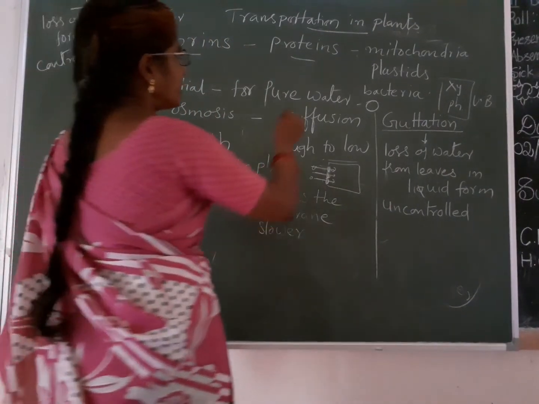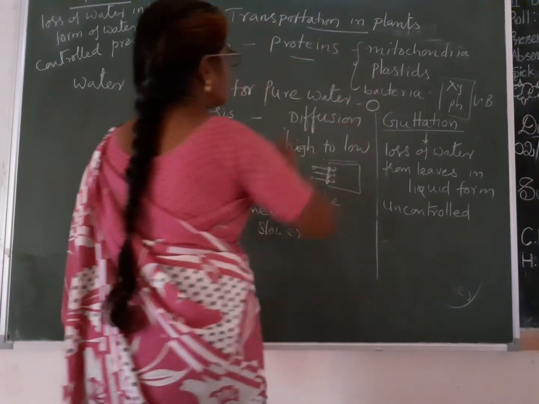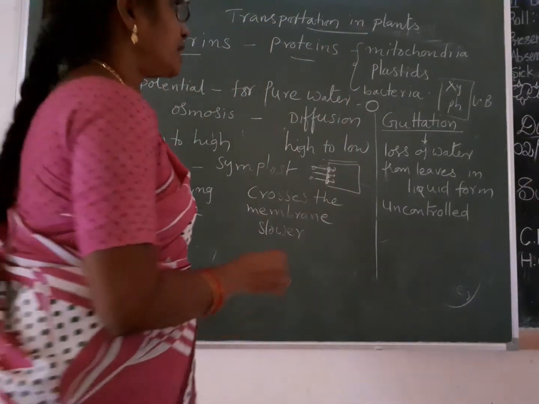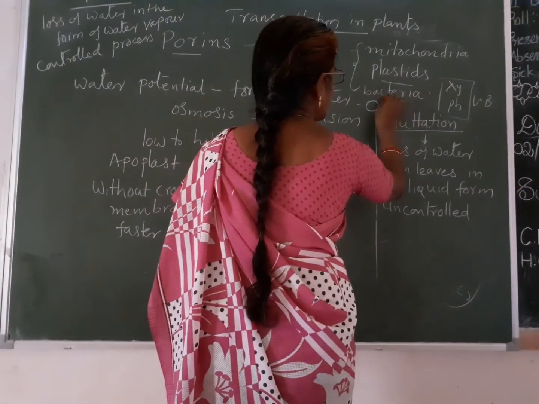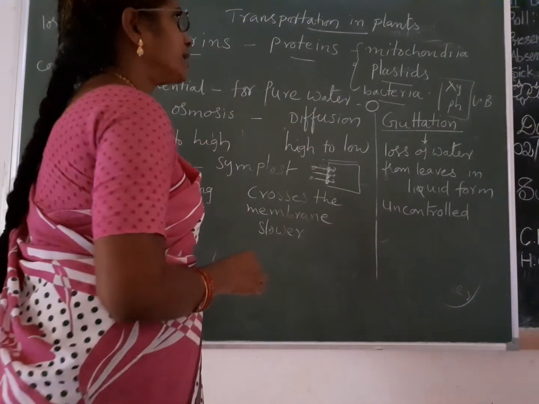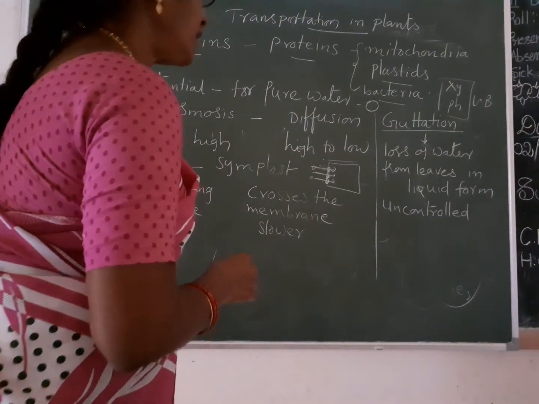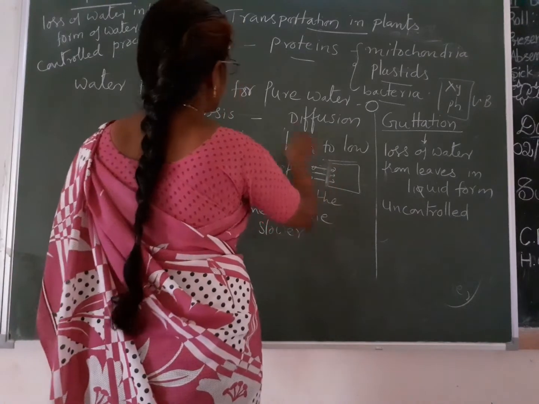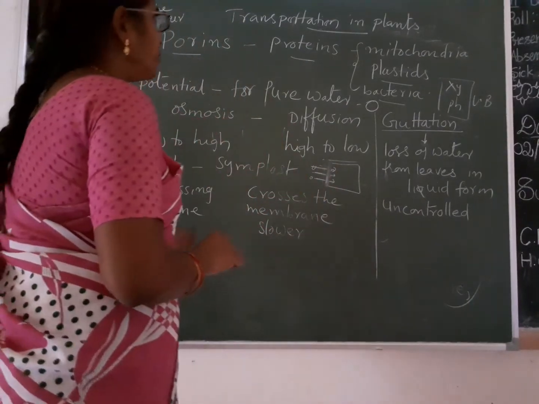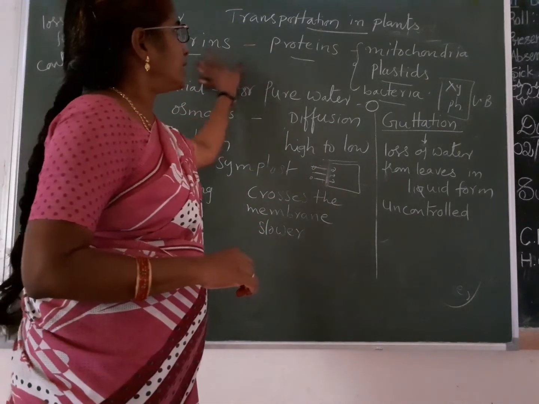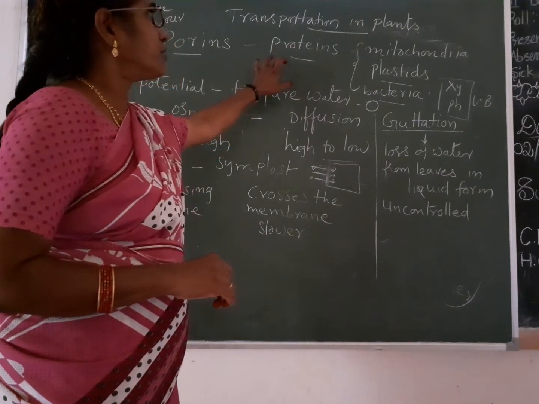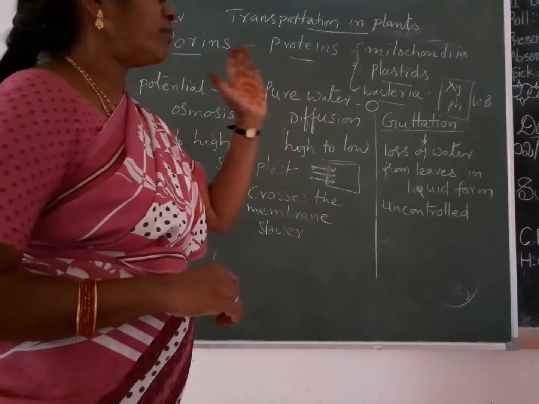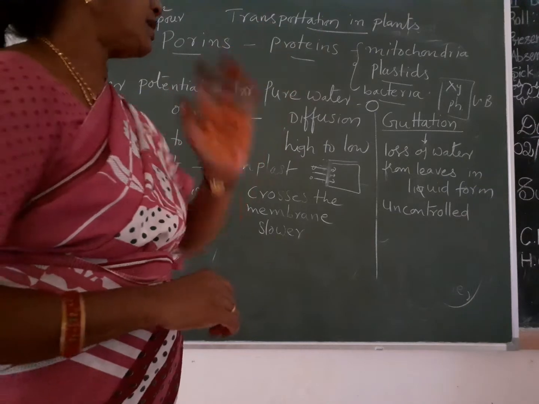Mostly these porins are present in mitochondria, in some plastids, and in bacteria. In the cell wall of these, the porins are made of proteins, and they allow bigger molecules of proteins into the cell.